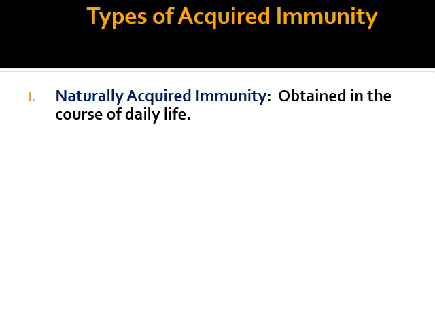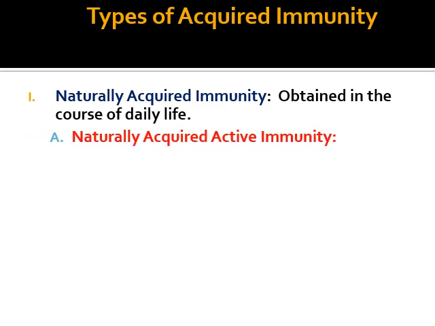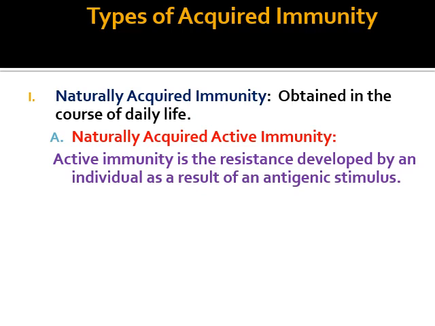Now the types of acquired immunity in detail. The first one is naturally acquired immunity, which by meaning is obtained in the course of daily life. It is again divided into naturally acquired active immunity and naturally acquired passive immunity. So first, naturally acquired active immunity.